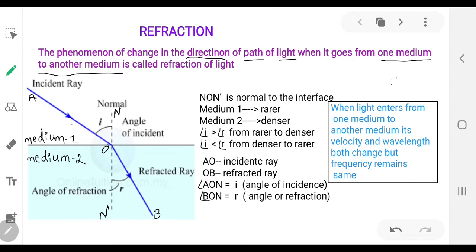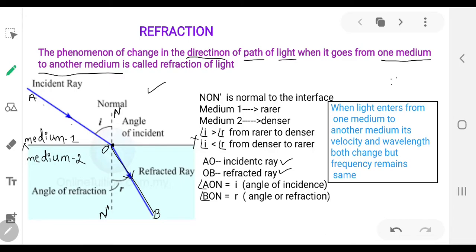Now you can refer to this diagram. A ray AO is traveling. When it is traveling, it meets the interface of two media. It meets the surface XY, which allows the light to get into the other medium. So the light enters into the other medium. The ray AO is the incident ray. The ray OB is called the refracted ray.